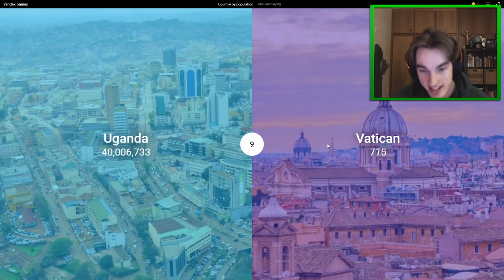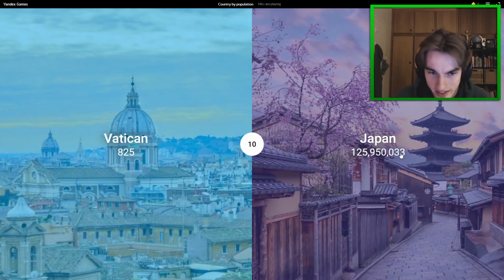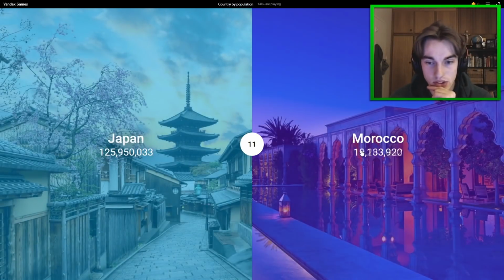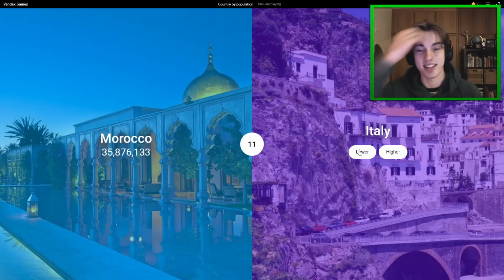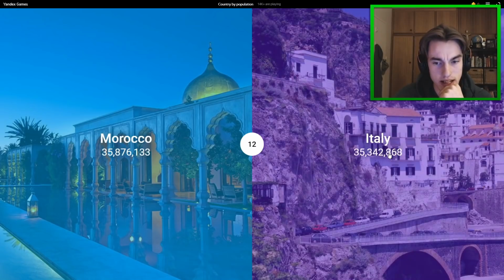And of course, Vatican City has a lower population of less than 1,000. Japan has about 130 million, I want to say. So it is higher than the Vatican. So we're going quite nicely here. And then Morocco is, of course... Oh, I pressed lower without thinking because I was thinking of Monaco when I said Morocco, but it's 35 million anyway. So Italy, I would have said, has about 60, 60 to 70 maybe.